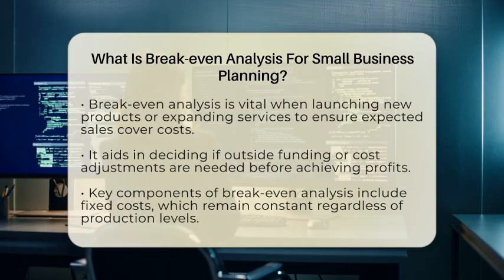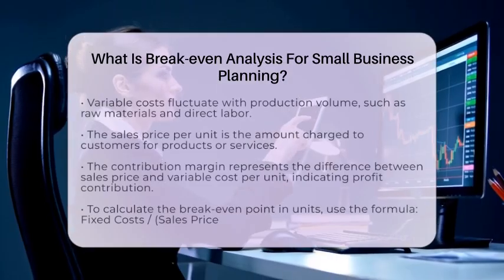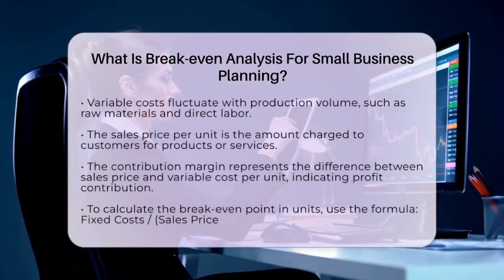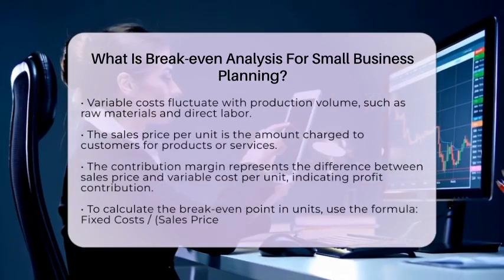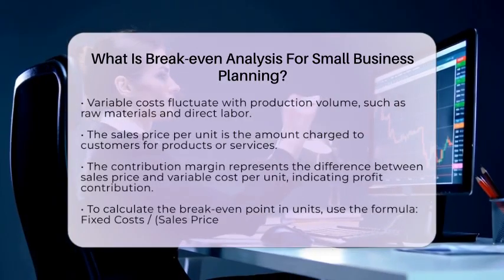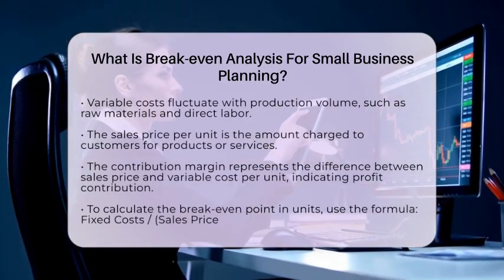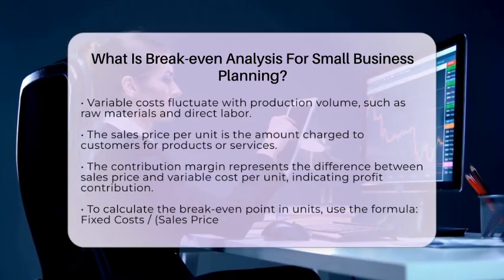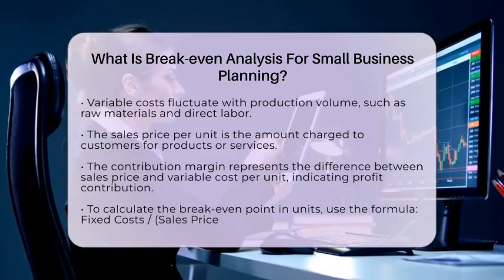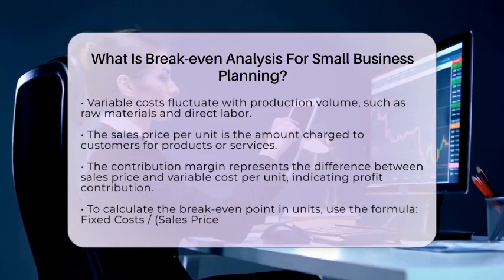The sales price per unit is how much you charge customers for each product or service. Then, we have the contribution margin. This is the difference between the sales price per unit and the variable cost per unit. It shows how much each unit sold contributes toward covering fixed costs and generating profit.